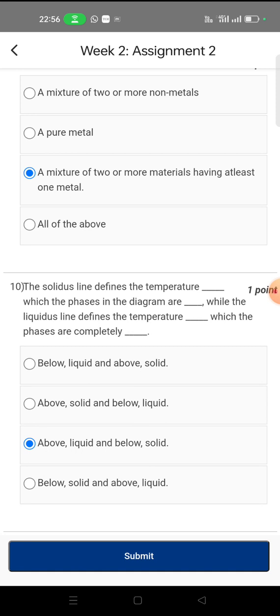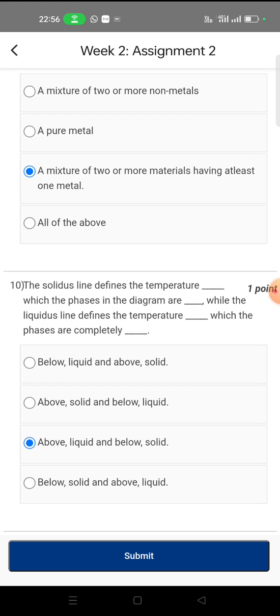For question number 10, the solidus line defines the temperature below which the phases in the diagram are completely solid, while the liquidus line defines the temperature above which the phase is liquid. Above the liquidus line, the phase is liquid, and below the solidus line, the phase is solid.